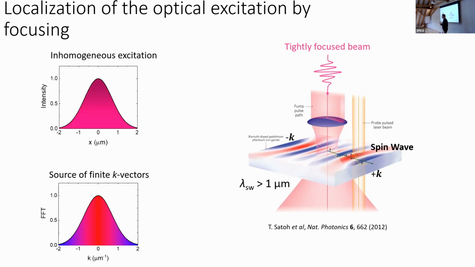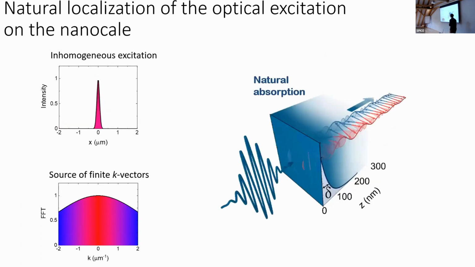And the answer is yes. What you can do, actually, you can use natural absorption. Almost every insulator has some sort of band gap absorption. When absorption goes very much up, as a consequence, the penetration depth of light can be brought down to less than 100 nanometers. So essentially, that's a way to localize your excitation way below the diffraction limit, at least one order of magnitude less.